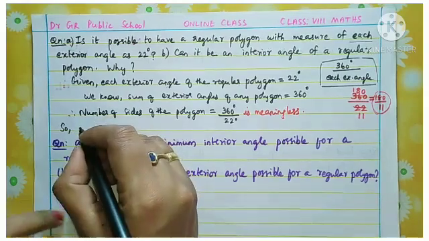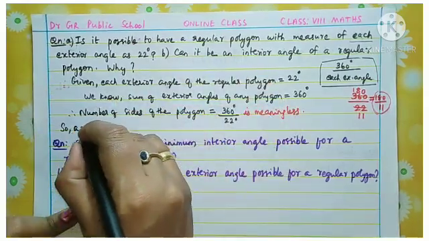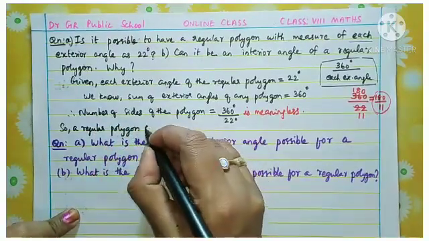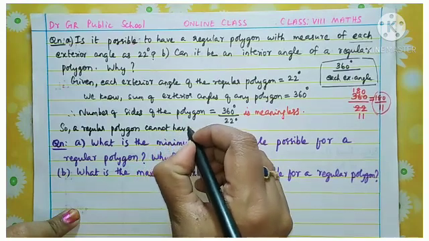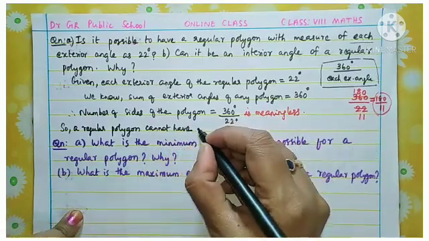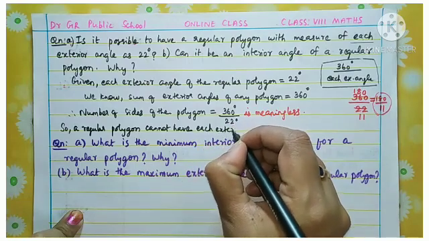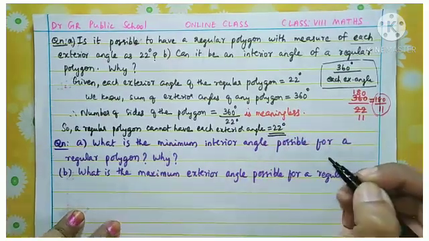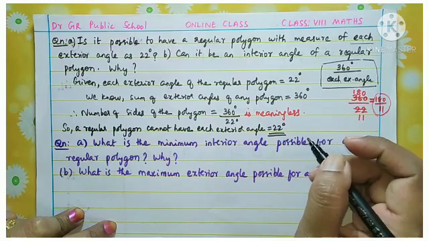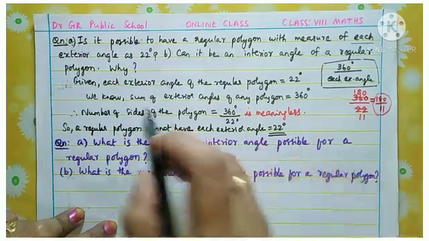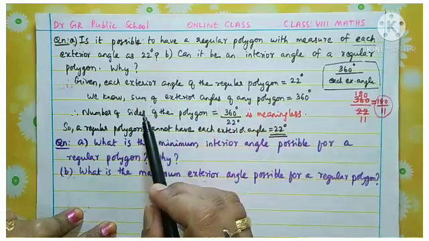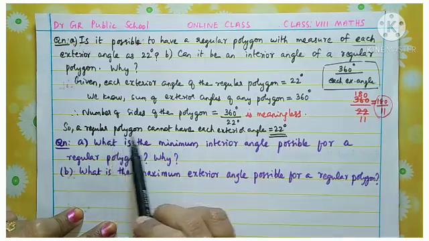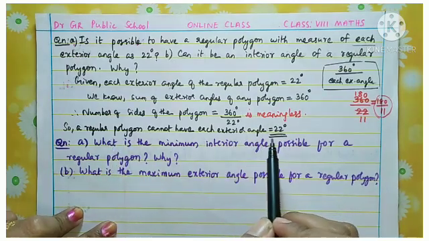So is it possible? A regular polygon cannot have each exterior angle equal to 22 degrees. Okay, so this is the answer of the first part of the question. The first part is over. We checked for the number of sides, we got a fraction. It is not possible, so it is meaningless. So the polygon cannot have each exterior angle equal to 22 degrees.